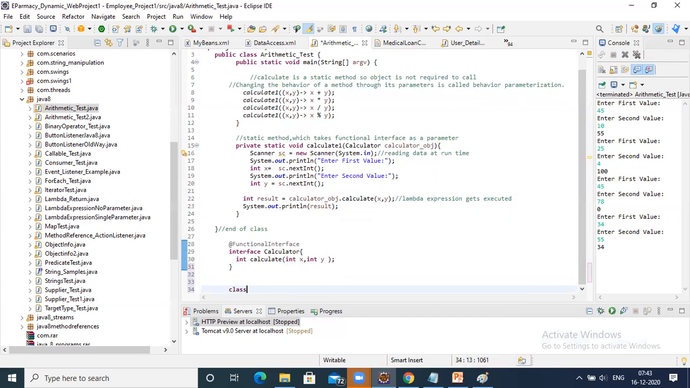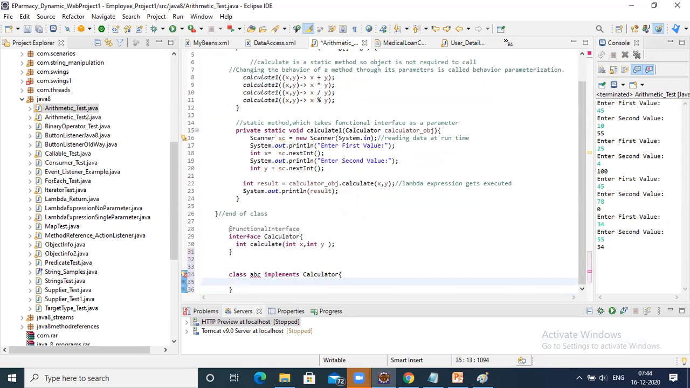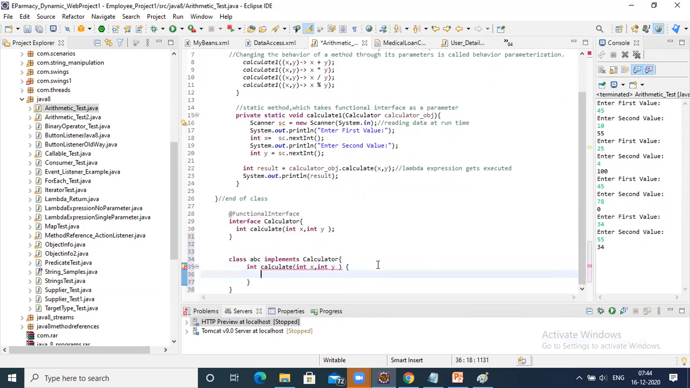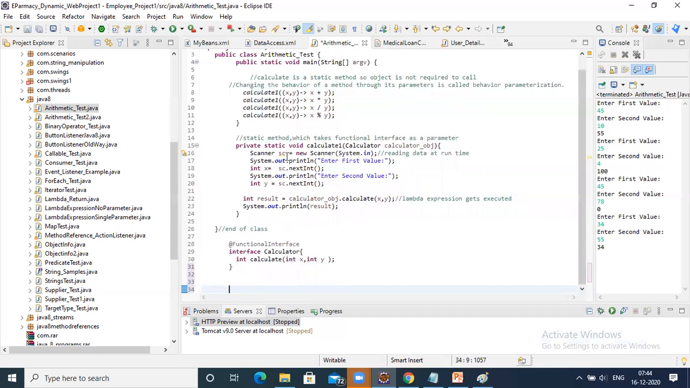Let's say class ABC implements calculator. Class ABC implements calculator means now we have to provide a definition for this in the older style. Class ABC implements any interface means it has to provide a definition for this. Now all this stuff is not required here in lambda expressions. We simply create a lambda expression for this interface based on this interface, and then how to call this method.